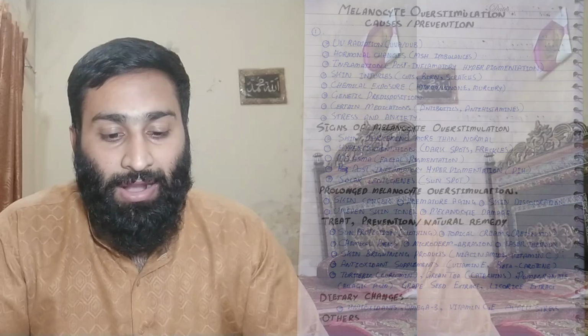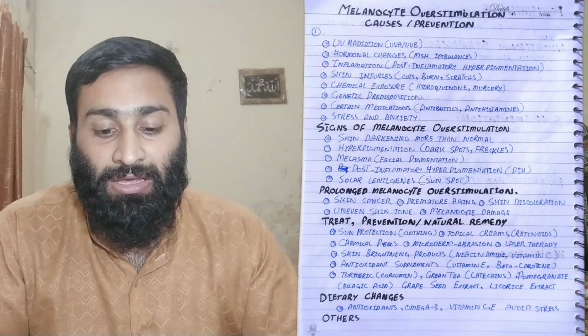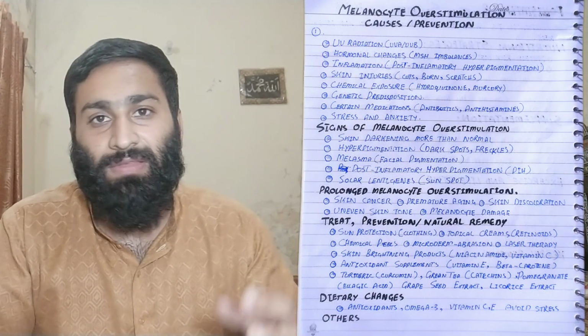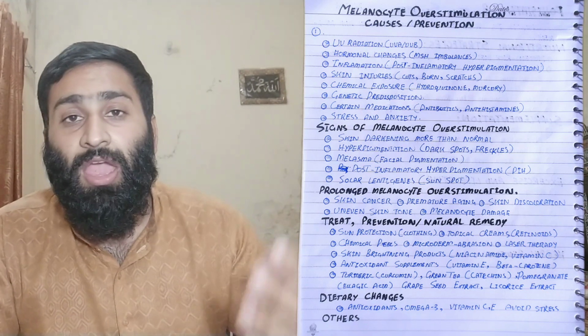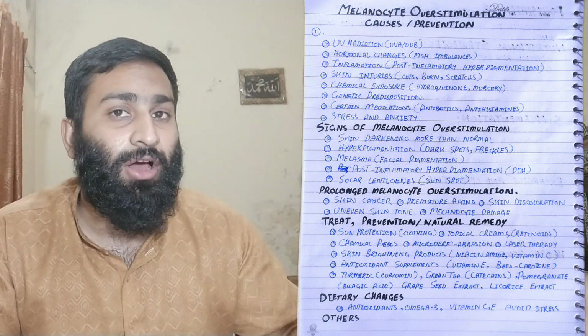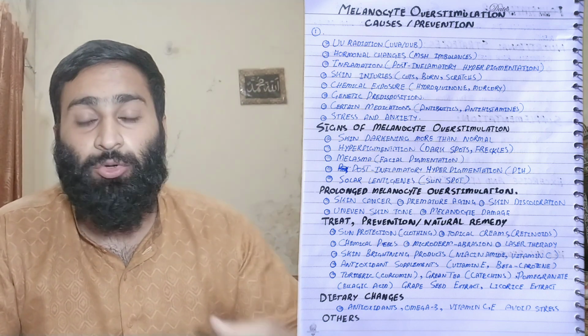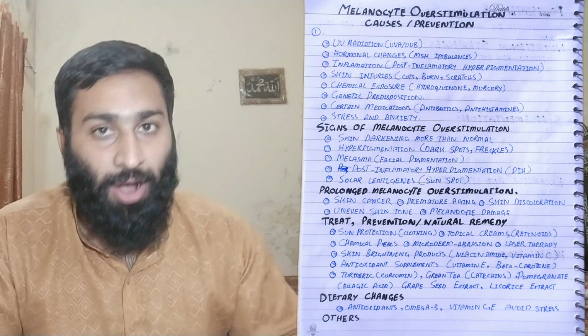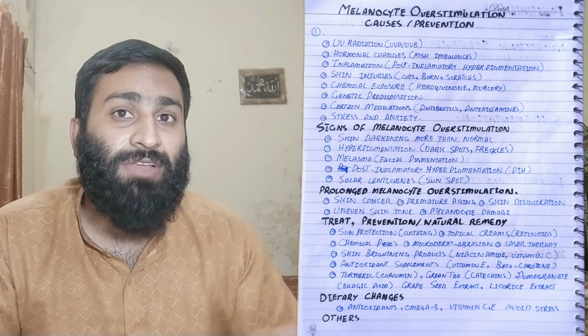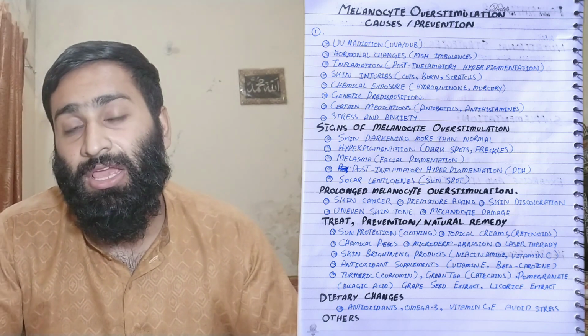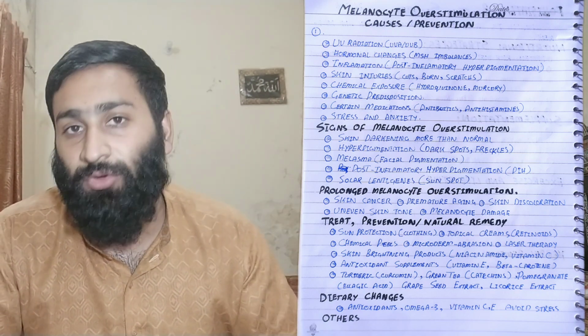Here we will discuss melanocyte overstimulation, its causes and prevention. First is UV radiation, like UVA and UVB, and hormonal changes like melanocyte stimulating hormone imbalances. What is the melanocyte stimulating hormone? It is basically released from the median lobe of the pituitary gland, and its target is the melanocyte, stimulating it to produce pigment, which can be brown or more dark, and it depends. Overstimulation of the melanocyte stimulating hormone can be due to several reasons, which we will understand.